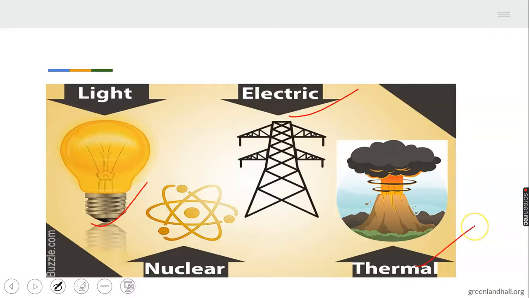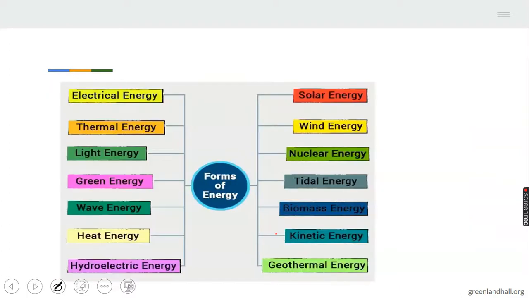We have thermal energy, then we have nuclear energy. We are going to be talking about them later on. We have various forms, like I mentioned: electrical energy, thermal energy, light. Some of them you'll not be learning now, you'll be learning later on, but you are still going to learn lots of them now.